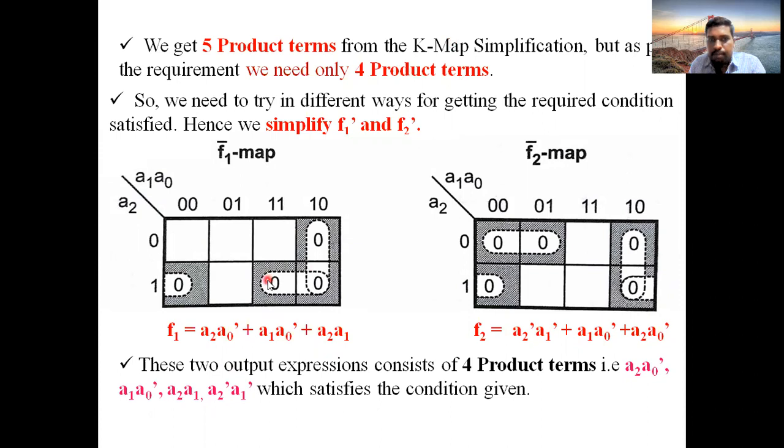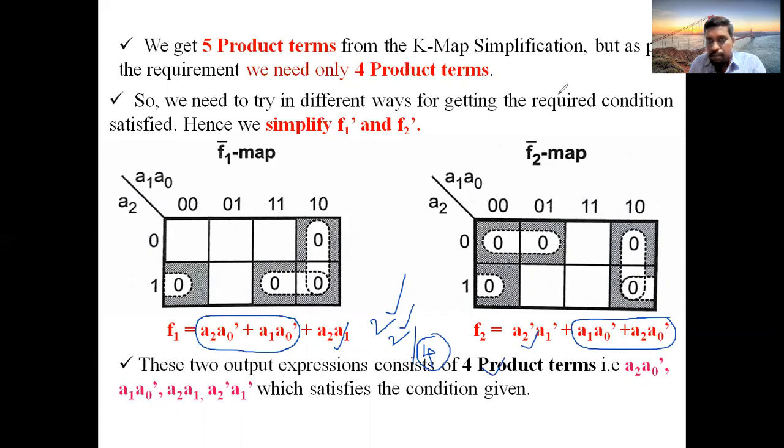See here, from the two expressions, these two terms are repeating. So two terms are there, and this is the third term. This is the fourth term. In total you will have four. Repeating means no need to type two times; you can type only once. So two terms are repeating there. Apart from that, we have two extra terms. In total you will have four product terms. That is the given condition.